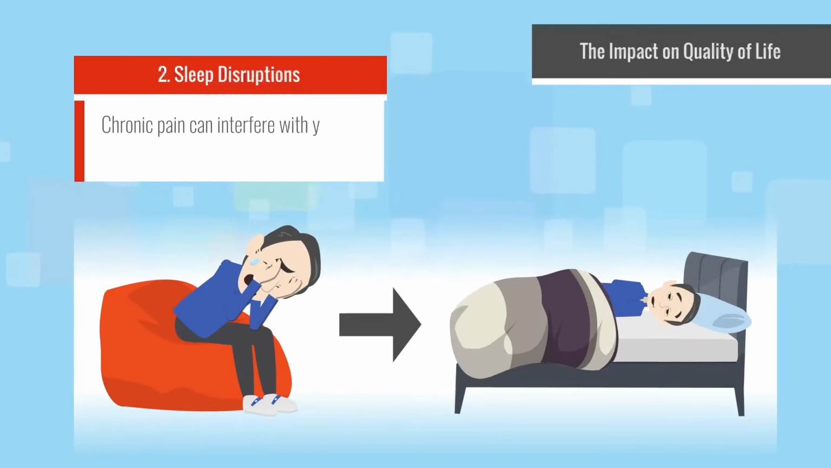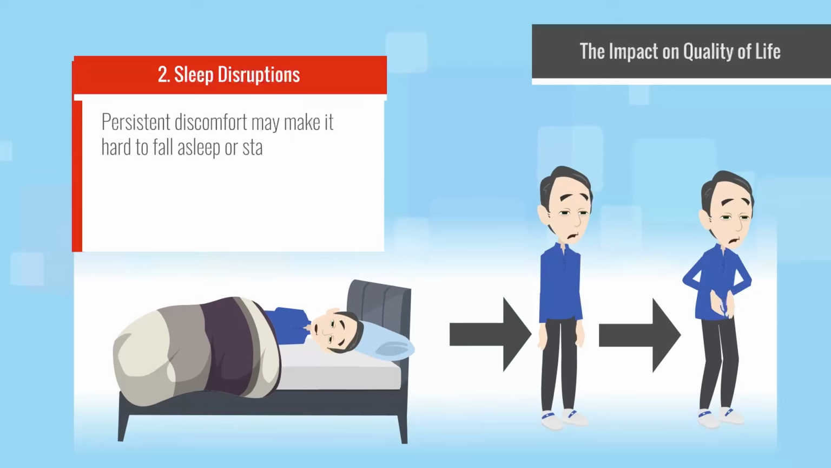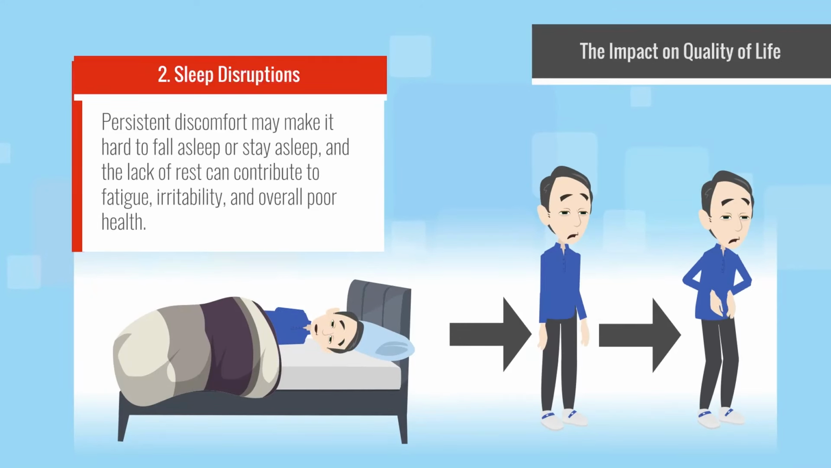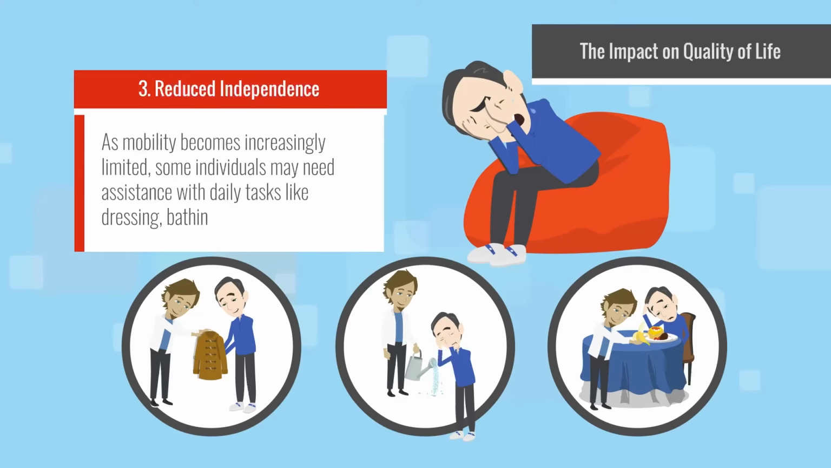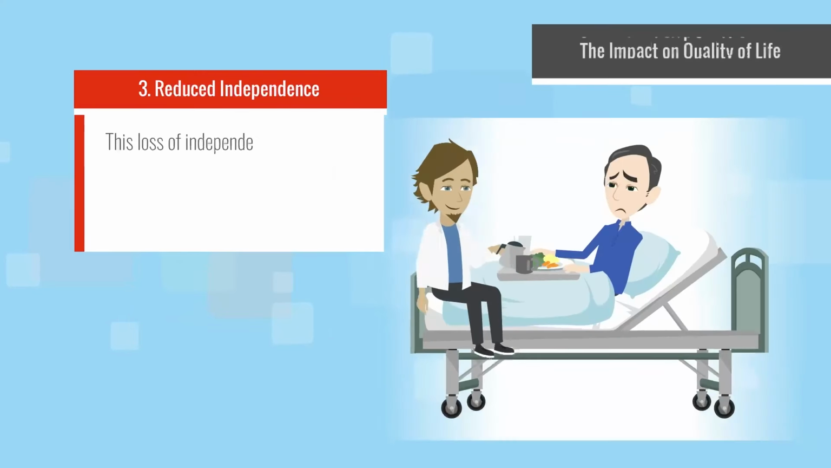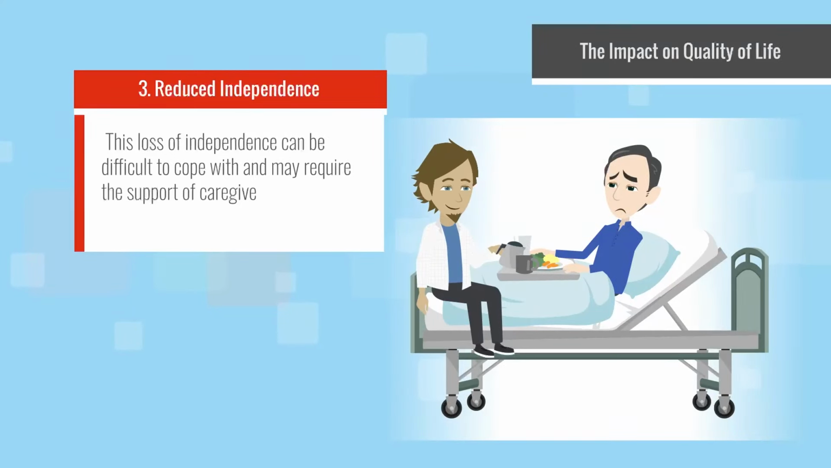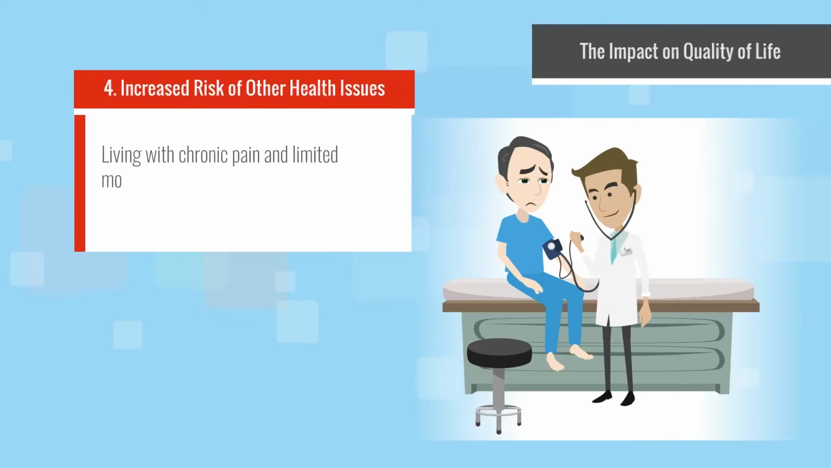2. Sleep disruptions. Chronic pain can interfere with your ability to get a good night's sleep. Persistent discomfort may make it hard to fall asleep or stay asleep, and the lack of rest can contribute to fatigue, irritability, and overall poor health. 3. Reduced independence. As mobility becomes increasingly limited, some individuals may need assistance with daily tasks like dressing, bathing, or cooking. This loss of independence can be difficult to cope with and may require the support of caregivers or assisted living facilities.